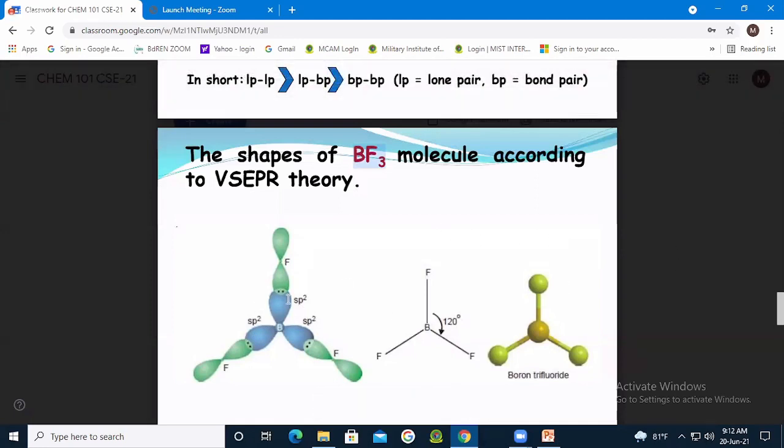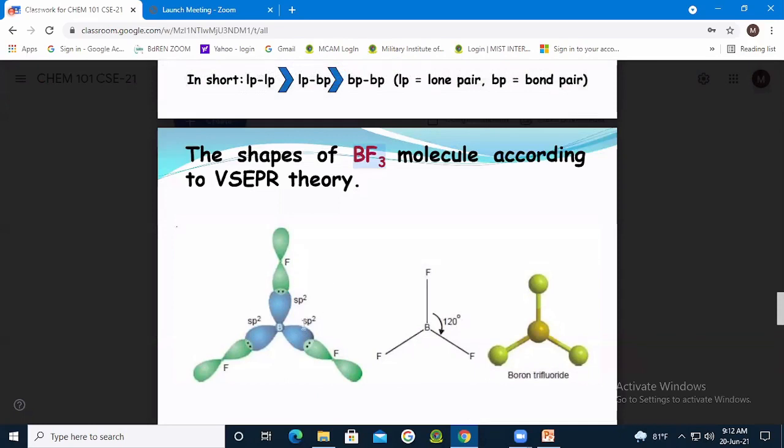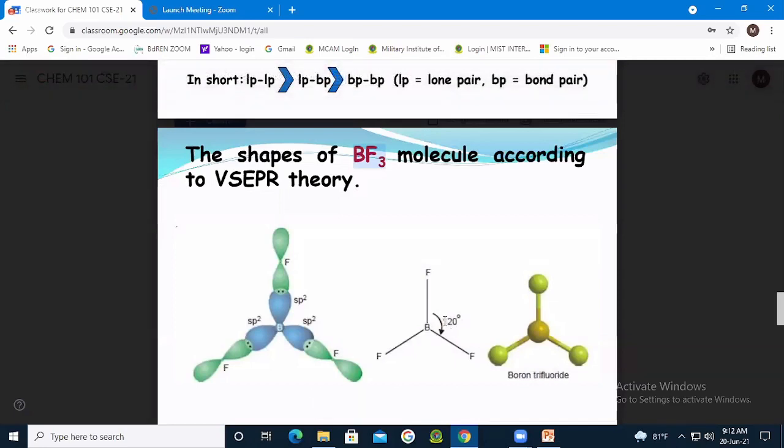Trigonal, or triangular, isn't it? Yes, sir. Right. So this is a trigonal shape and all angles are 120 degrees.